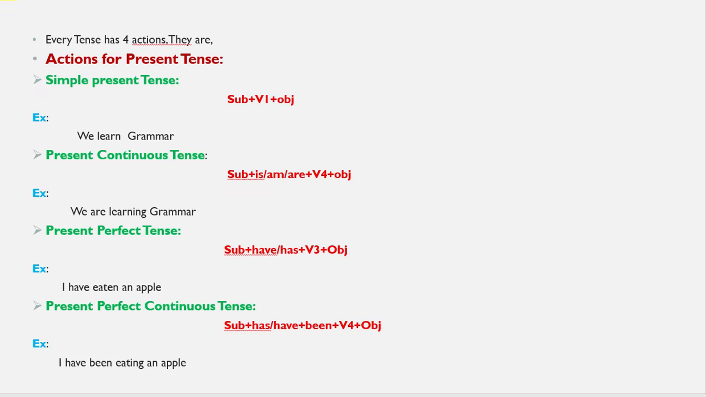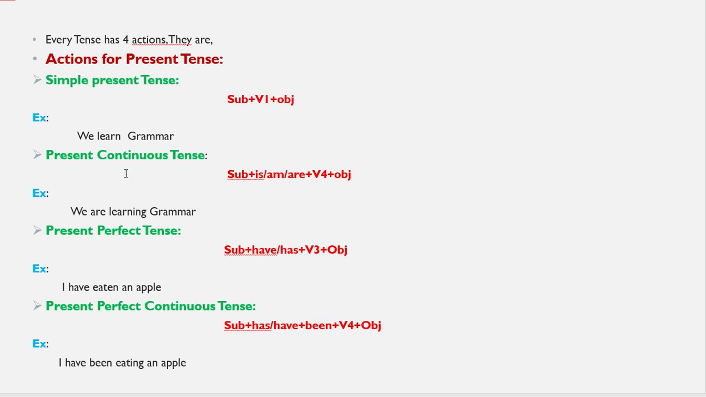Okay, now these tenses are again classified into four types. So we come to present tense. That means I am speaking about today. Okay, so what is simple present tense? Simple present tense means an action is going at the same time. That is present tense. It has a formula also: subject plus V1 plus object. Now we are learning the grammar, right? So the example will be, we learn grammar. It is going at the same time, now only it is going, right? So that is simple present tense.